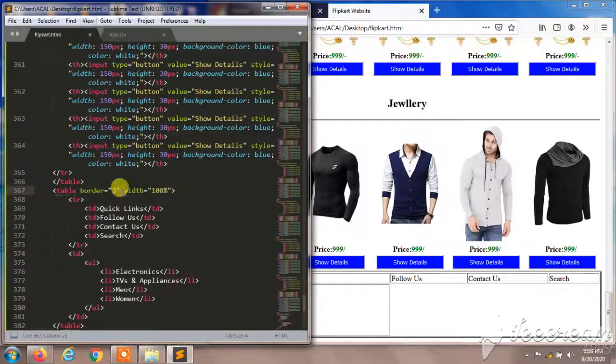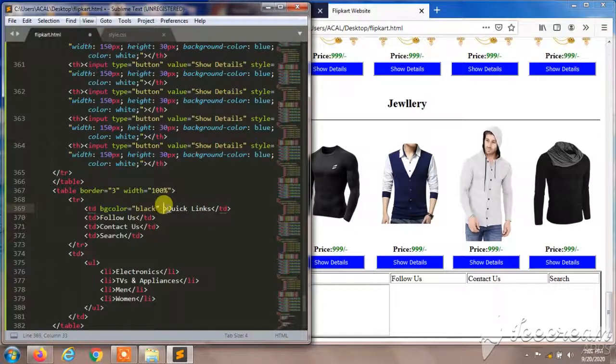In our tr and td I'll give background color black, and I'll give width here.